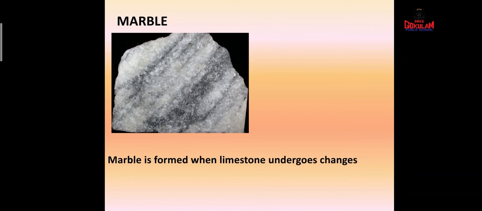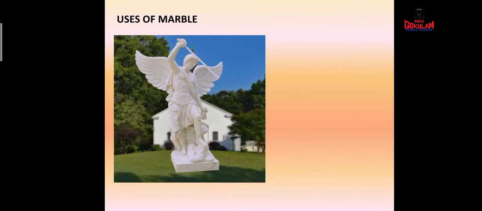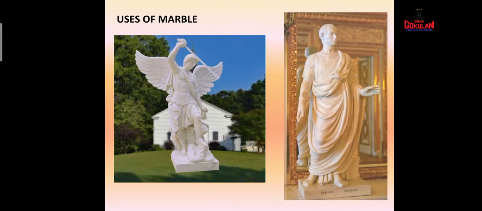And what are the uses of this marble? I will show you some uses. Marble is used for making statues. Can you see some types of statues here? Yes. And it is also used for making some types of tiles. Can you see tiles here? Here, different colored tiles you can see. These all are made from marbles.